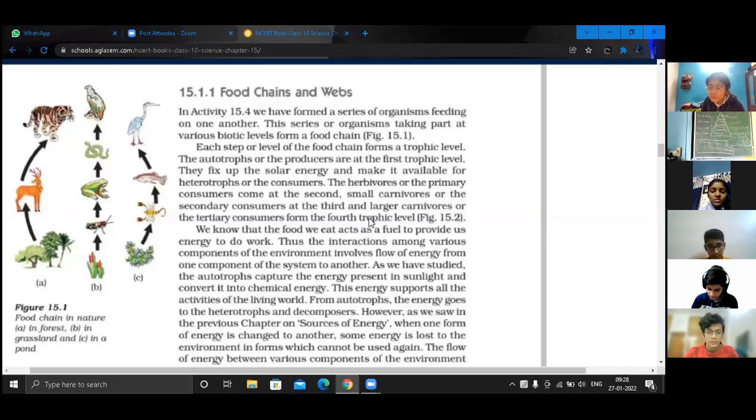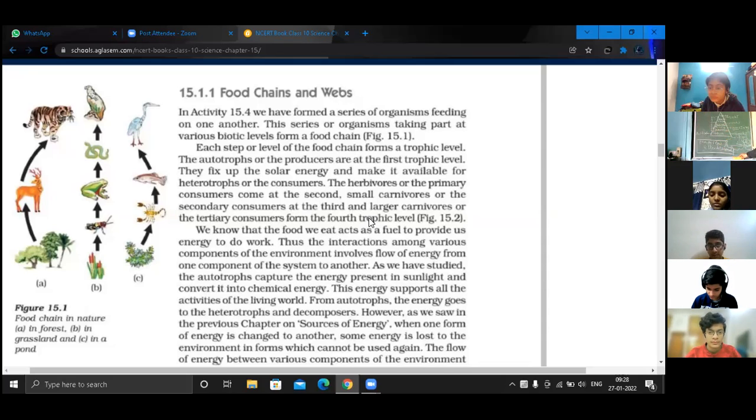Level of energy flow in which the energy is transferred from one stage to another stage. Isn't it? The energy is transferred from one stage to another, that is known as trophic level, the flow of energy, right? But for example, we discussed here, first of all, the largest slab is for producers.